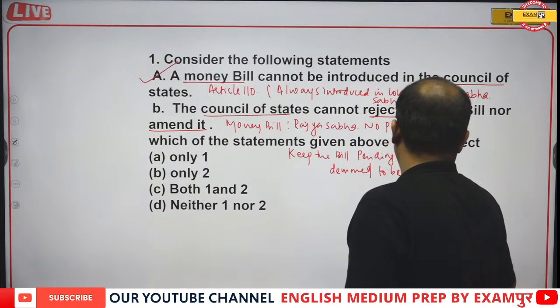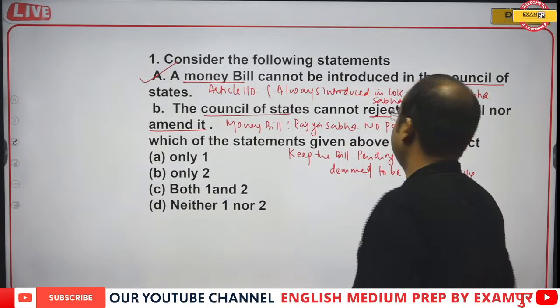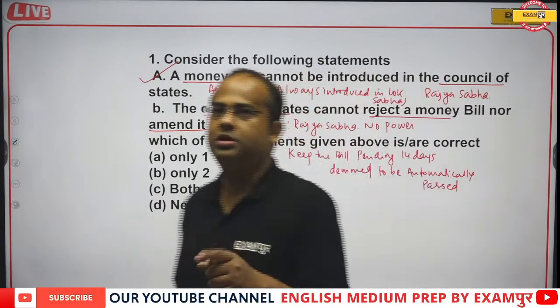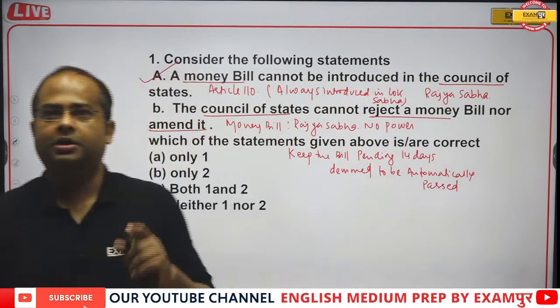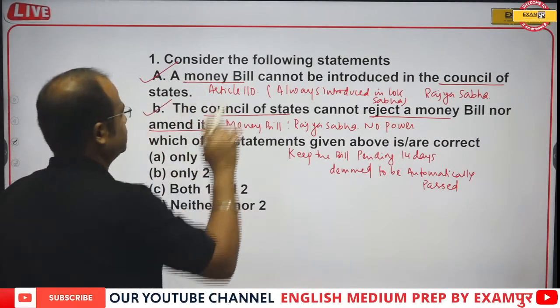So there is no power of the Council of State, the Rajya Sabha. So this option is also correct, guys.